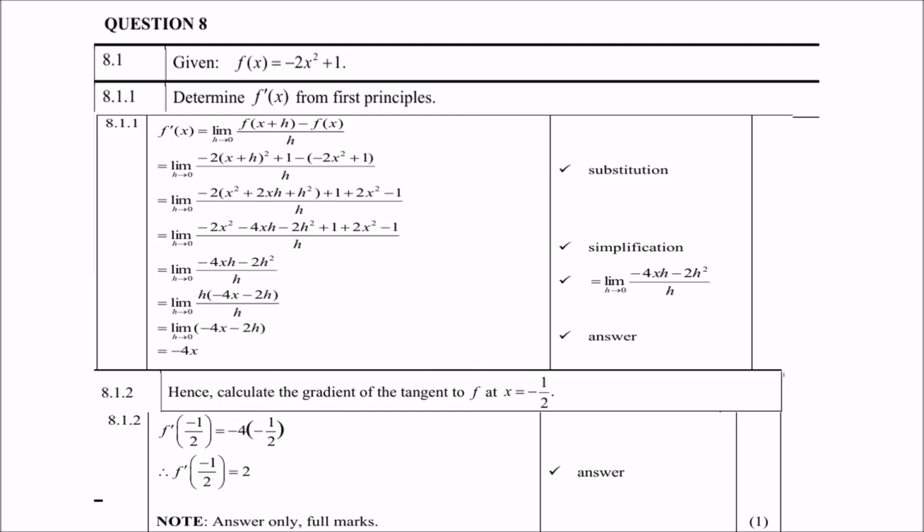So then we do the substitution. Now please be careful. The most common mistake made by students is in the very first step, when they do the substitution. Now remember, you must follow the formula. If the formula says f of x plus h, then your x in the given formula must be replaced by x plus h. And don't forget plus 1.